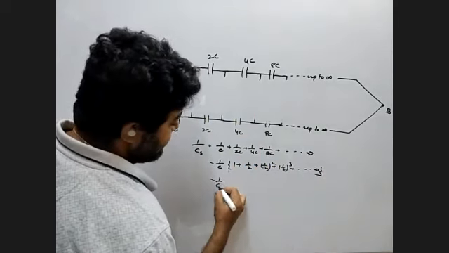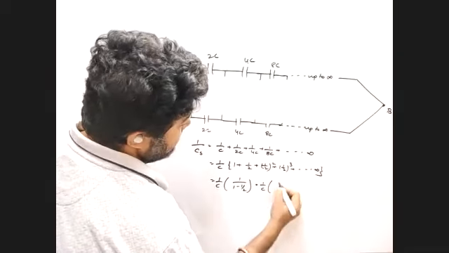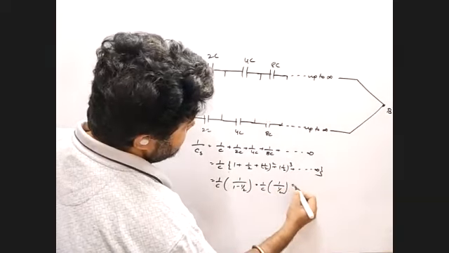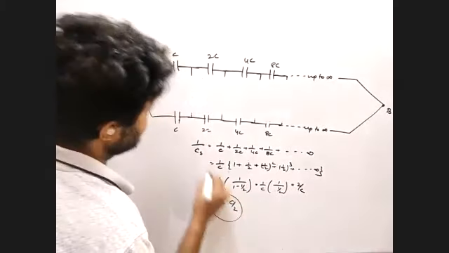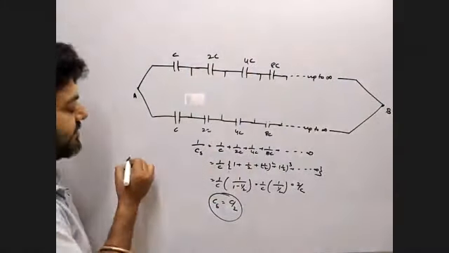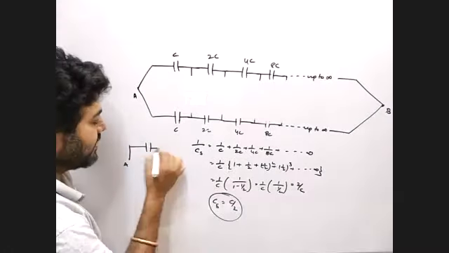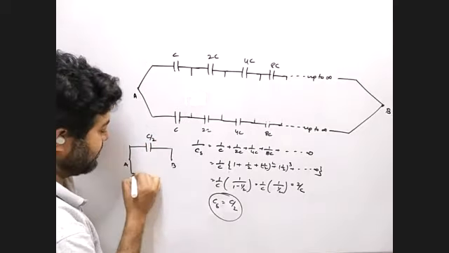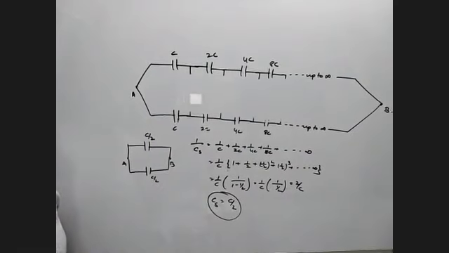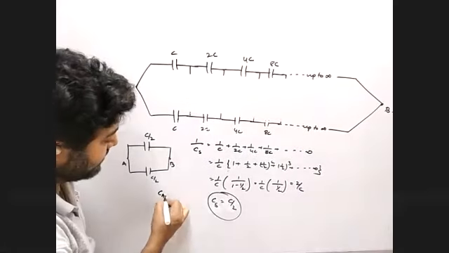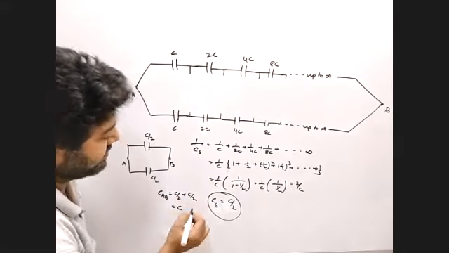So क्या आ जाएगा 1/C, 1 minus 1/2, that is 2/C, so C/2. ऊपर वाला पूरा C/2, नीचे वाला पूरा C/2, ये A है, ये B है. So in parallel you can add them, C of AB, C/2 plus C/2, that is C.